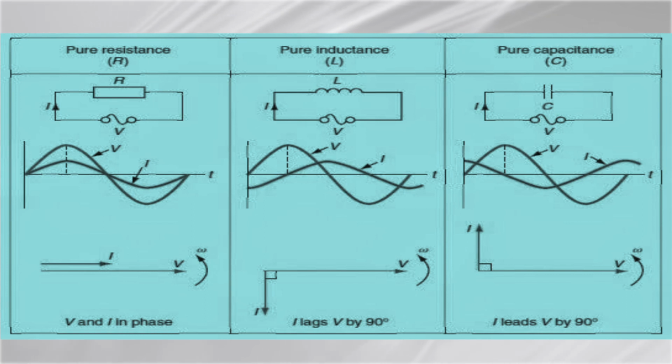That means the maximum or peak of the current comes first, and then the peak of voltage comes after. So we can say that the current is leading by 90 degrees in the case of pure capacitance. If it is not pure, then there will be leading current, but it won't be by 90 degrees. If it is not pure, that means some resistance or inductance is mixed in. So pure inductance provides lagging current, and pure capacitance provides leading current.